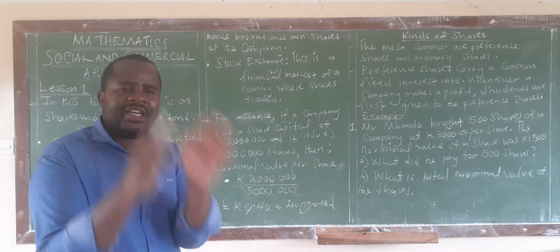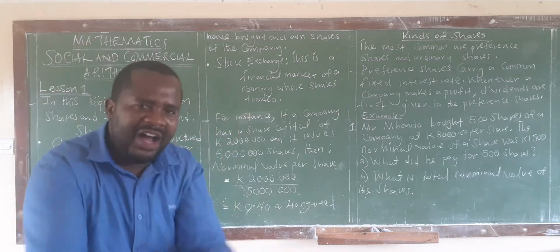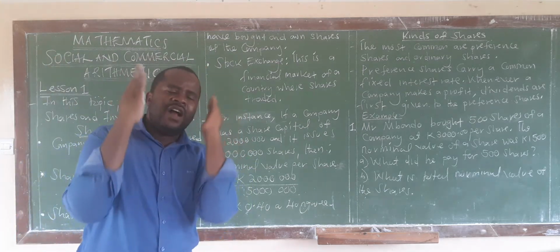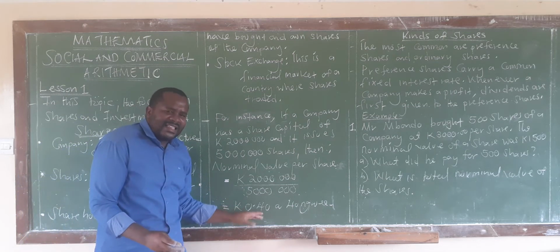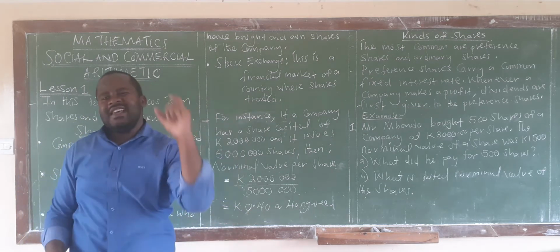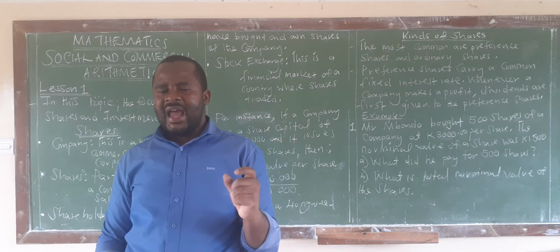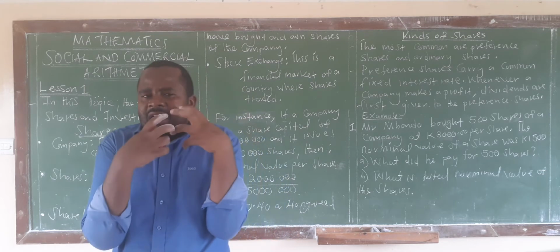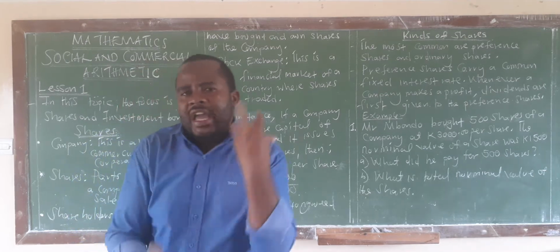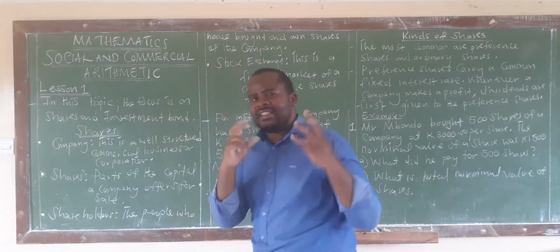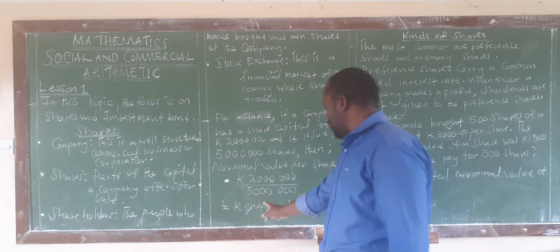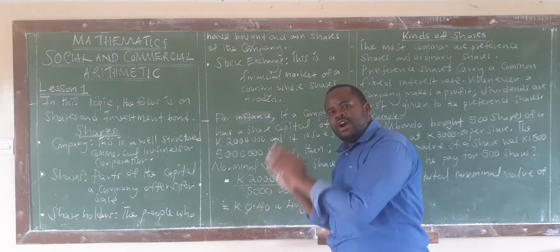Now, what does that nominal value mean? It simply means, in this case, that is the value of each share. Alright? Take note, we are saying that is the cost at the time you are issuing shares. So the cost of each share or the cost per share at the time you are issuing is this, which is called a nominal value.